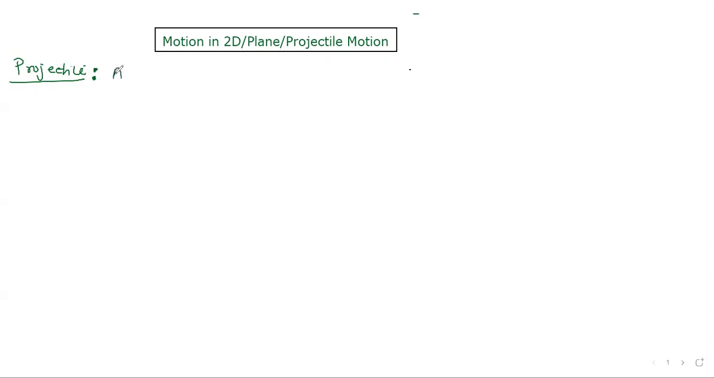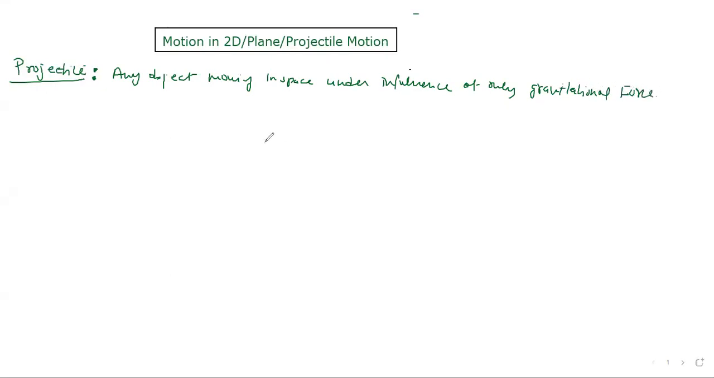So I'm writing: any object moving in space under the influence of only gravitational force. No other force is acting on this, right? Only gravitational force acts, then this object is called a projectile.